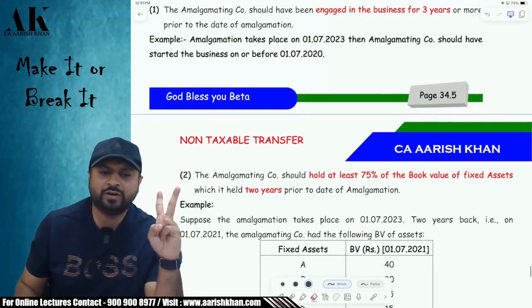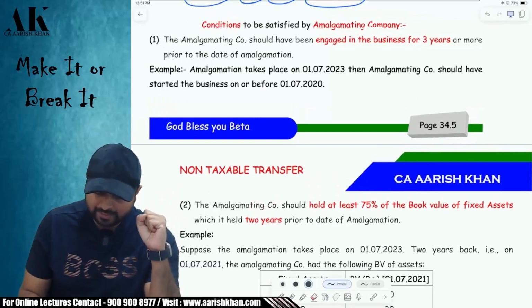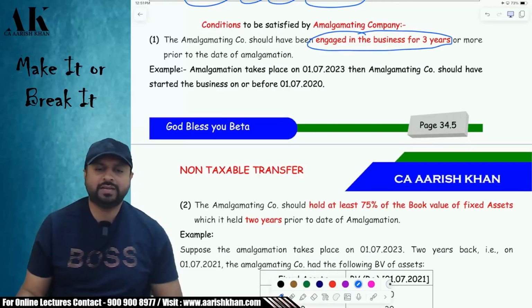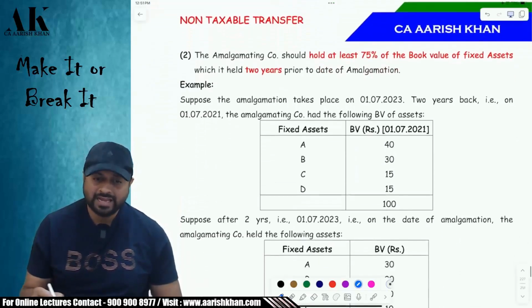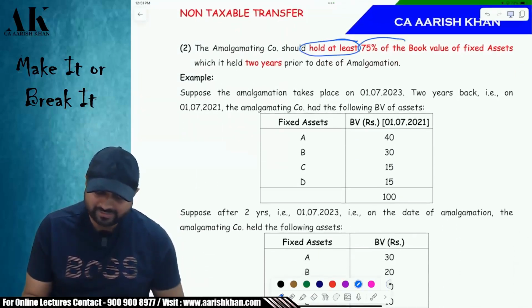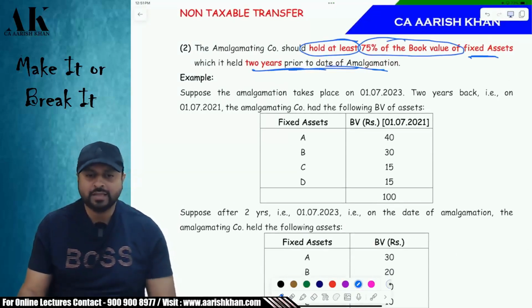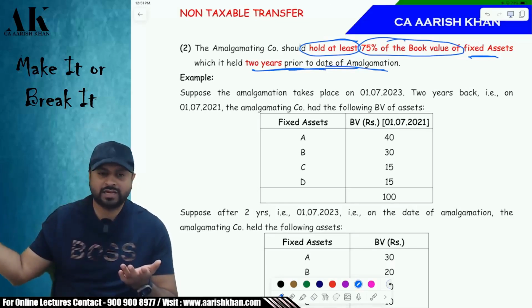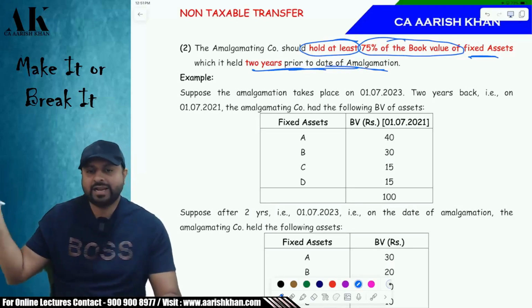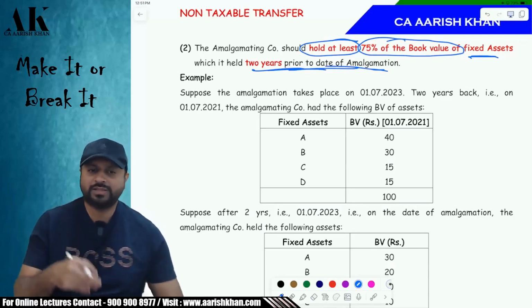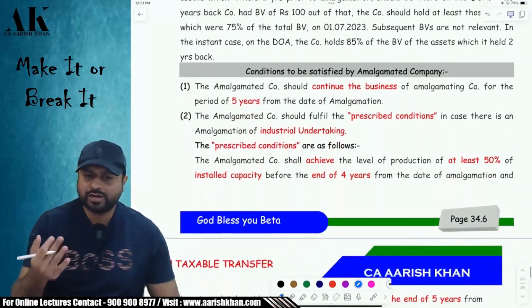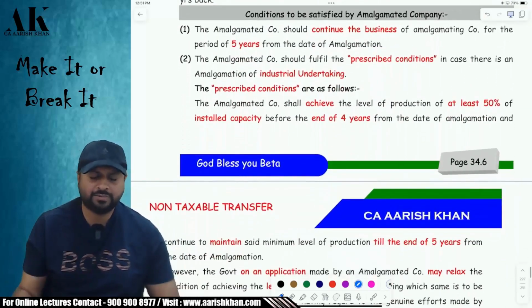The amalgamating company has to fulfill two conditions. First, the business of the amalgamating company has to be at least 3 years old. And the amalgamating company should hold at least 75% of the book value of the fixed assets which it was holding 2 years back. Okay. So suppose today is the date of amalgamation, go 2 years back and check how many assets were there with the amalgamating company. Of that, at least 75% of the book value of the assets should be there even today. If it is there today, then you are fulfilling this condition, or else you are not. The example is given below. You can see that. Okay.